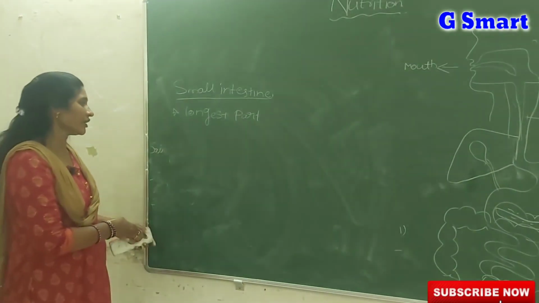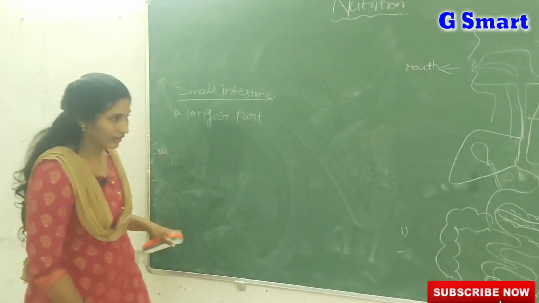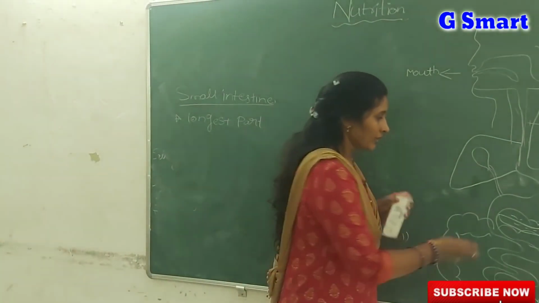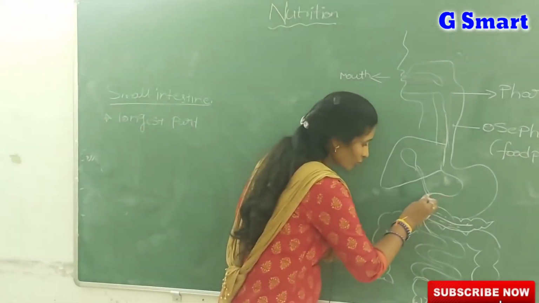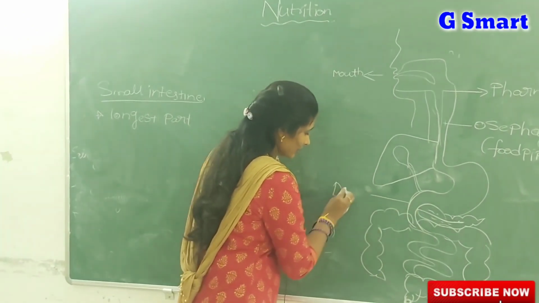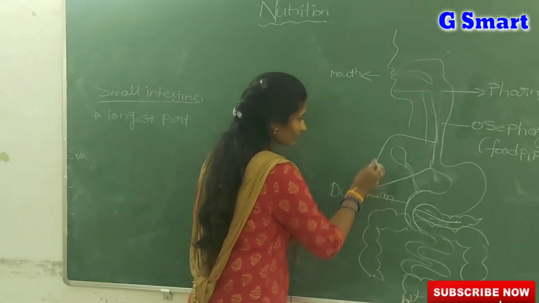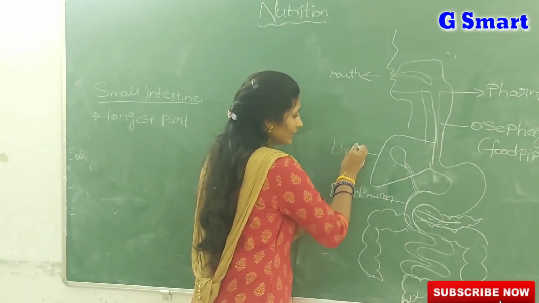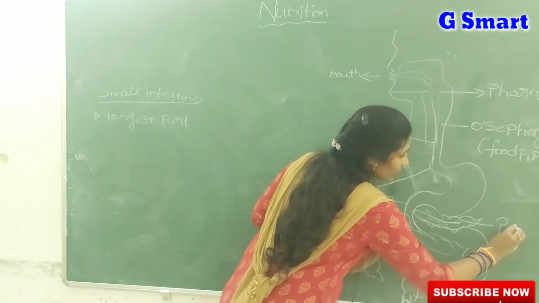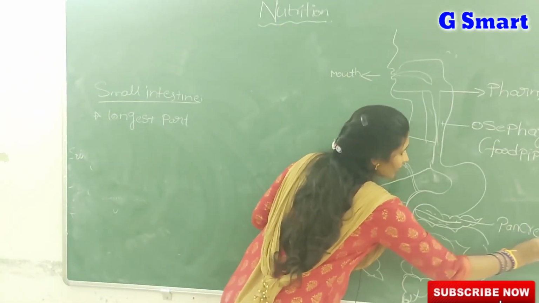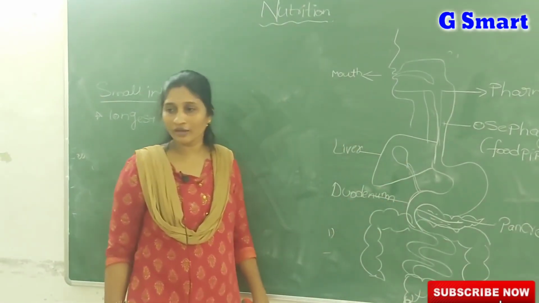And here, very very important, I have drawn a rough diagram. This U-shaped part we call the duodenum. And this we call the liver, and this the pancreas.